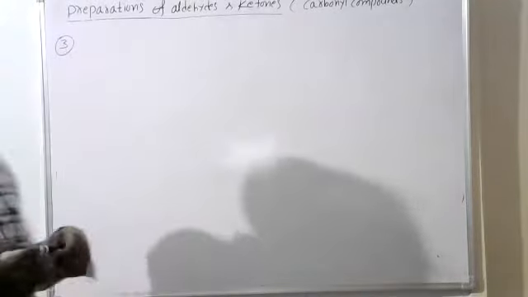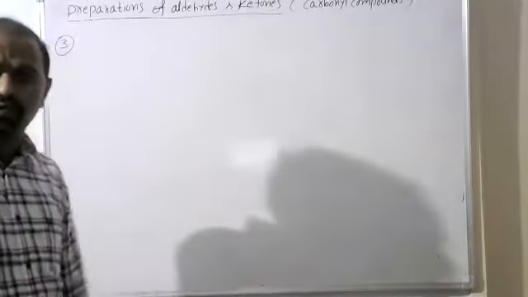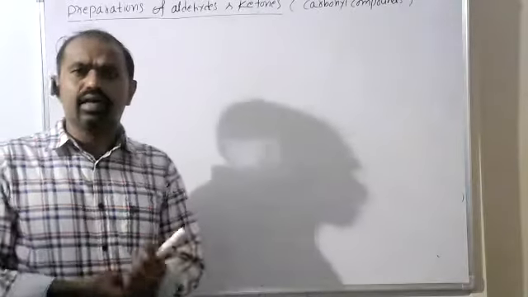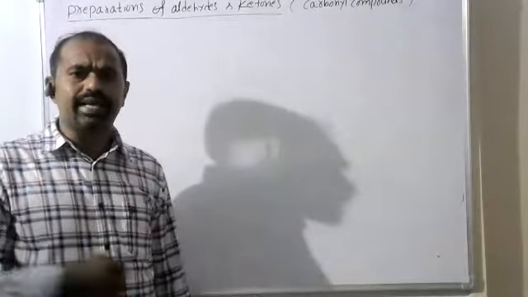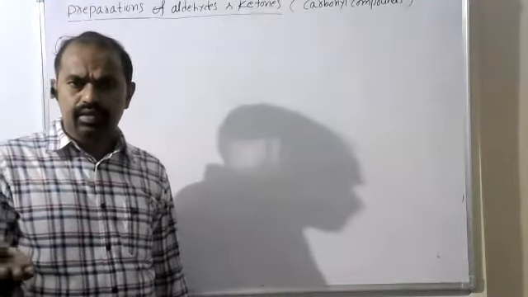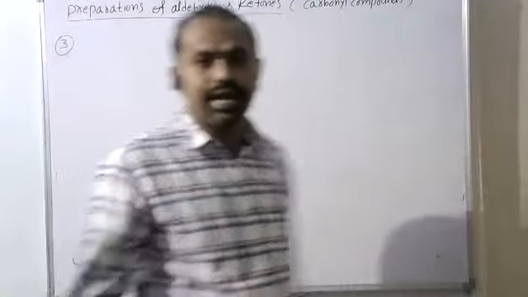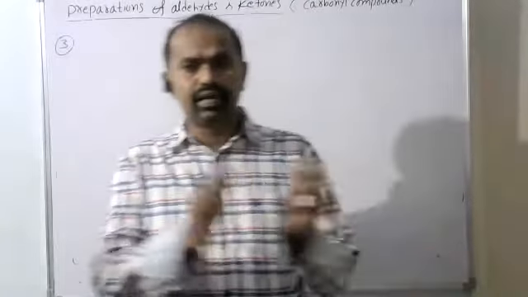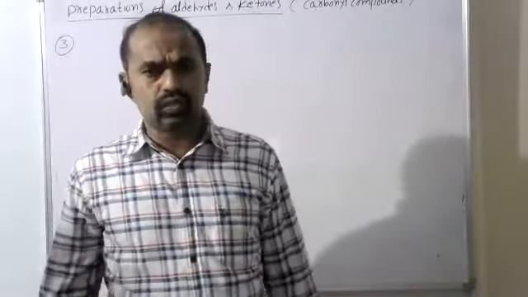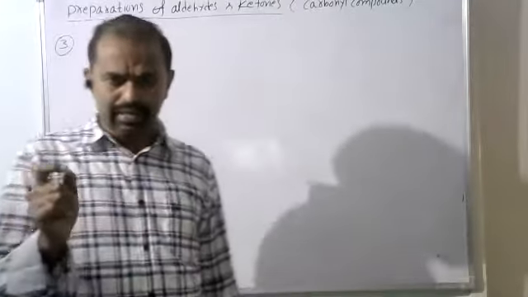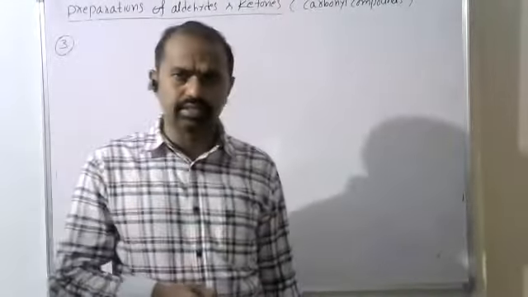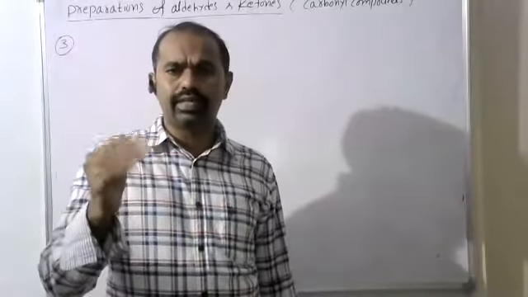So first one, oxidation of alcohols. That is one preparation of aldehydes and ketones. Second one, from geminal dihalides. Gem dihalides have two halogens, both bonded to the same carbon.